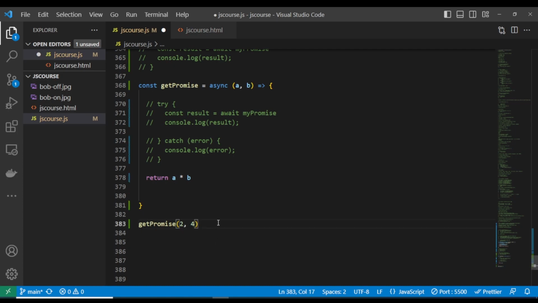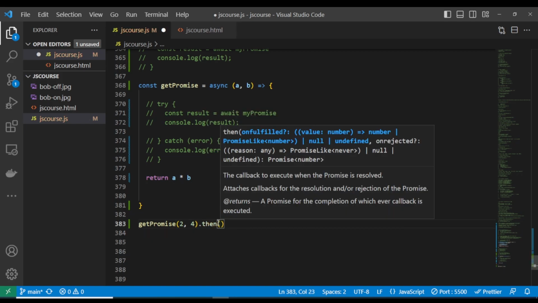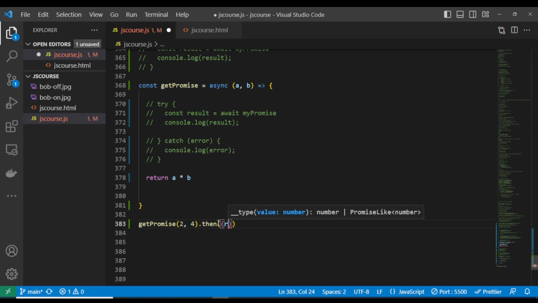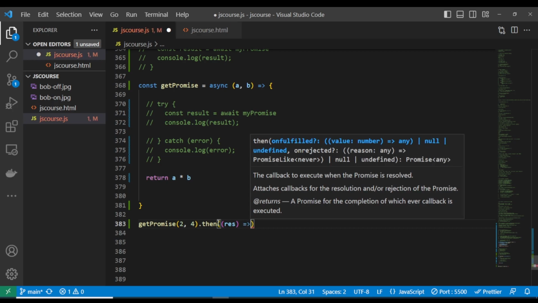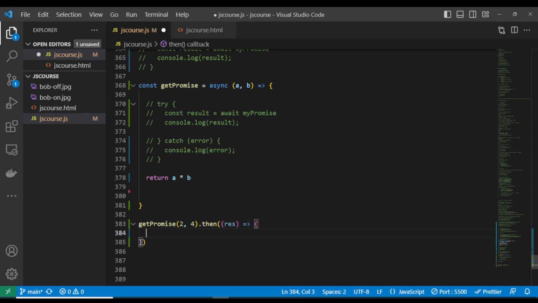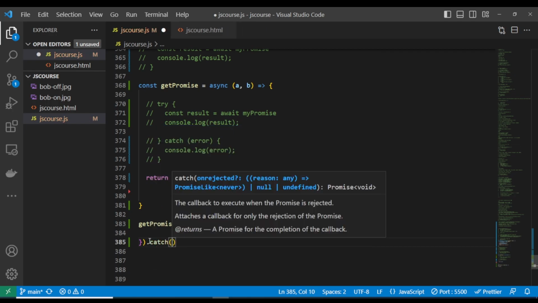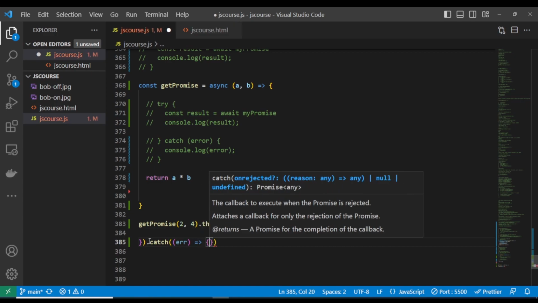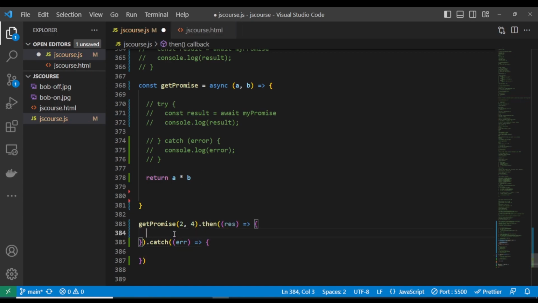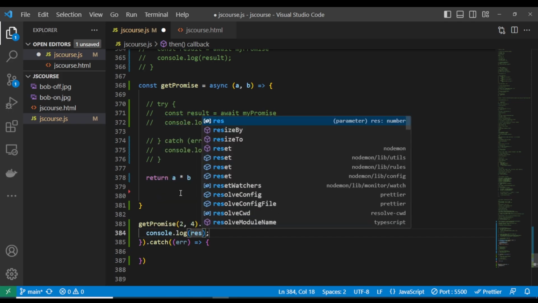You just have to use the dot then. Okay, let's use the dot then. You will now see that this returns a promise. Let's call it res. And here will be the catch. The catch also takes in the error. And let's put this here. Let's console log the response and see what we're getting there.